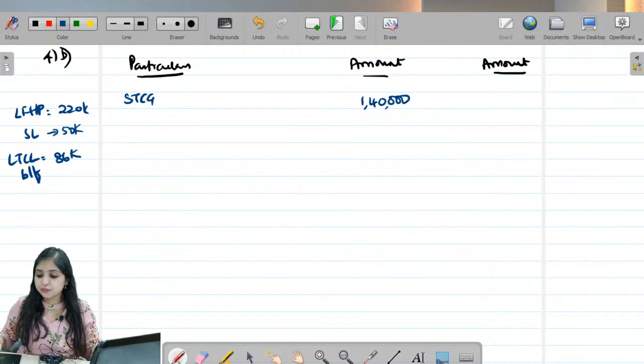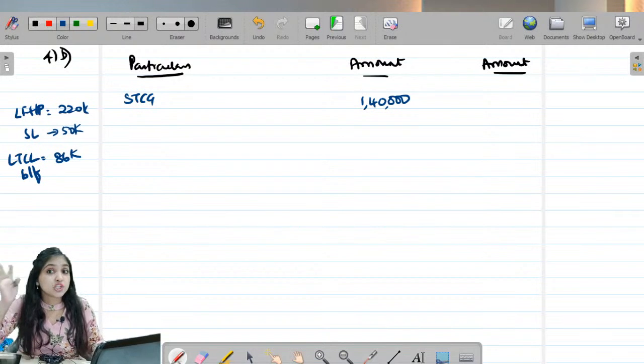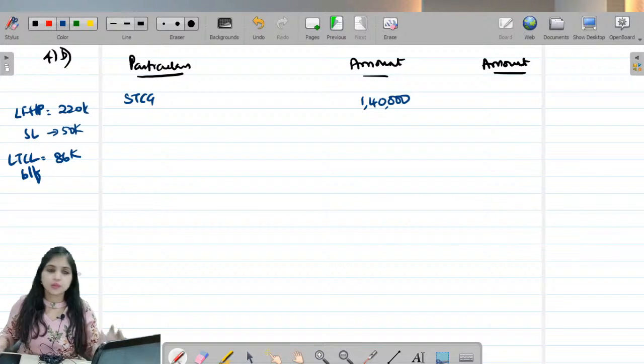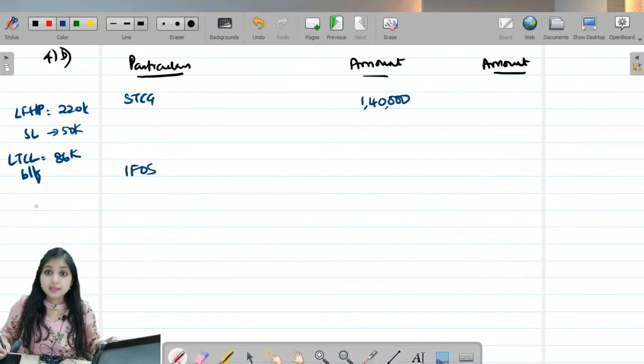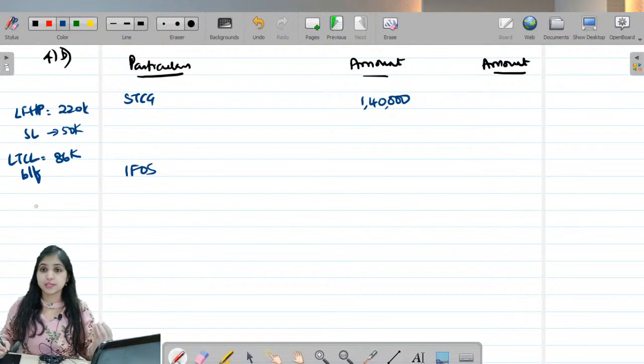Then we have dividend from Shaiba Limited, rupees 11 lakhs. Does any special provision strike your mind? We all know this will go under the head IFOS. But does any special provision strike your mind? Yes, we do have a special provision for dividend.